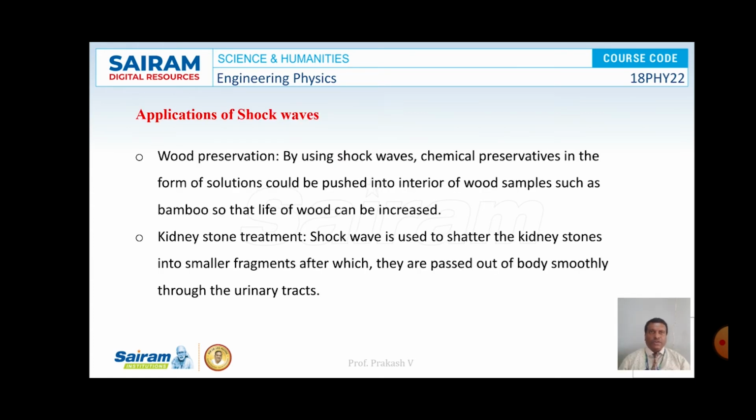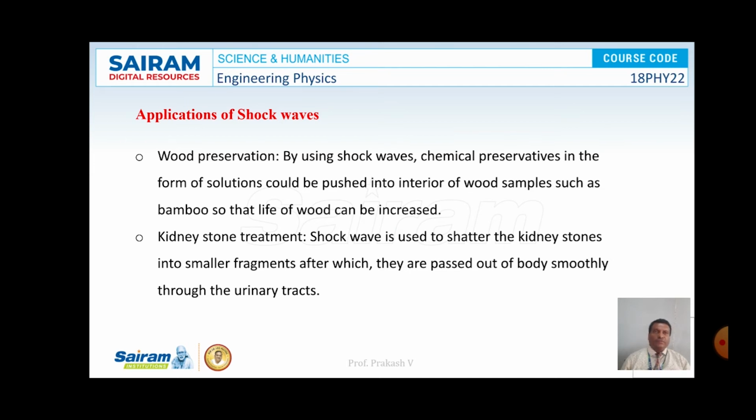And when we look at the application of shock waves, it is used in preserving wood, so wood preservation. By using shock waves, chemical preservatives in the form of a solution can be pushed into the interior of wood samples such as bamboo, etc., so that the life of the wood is increased.